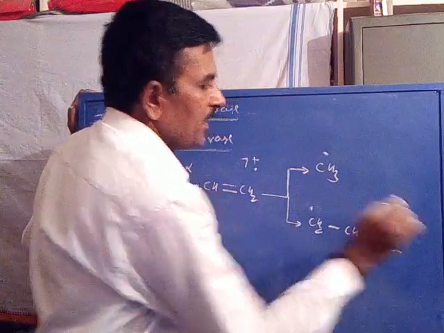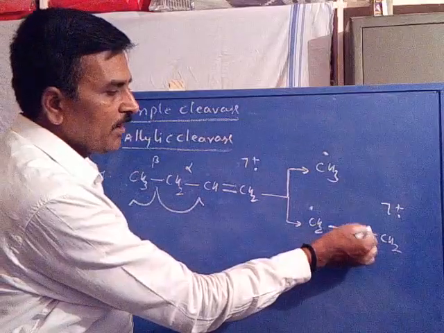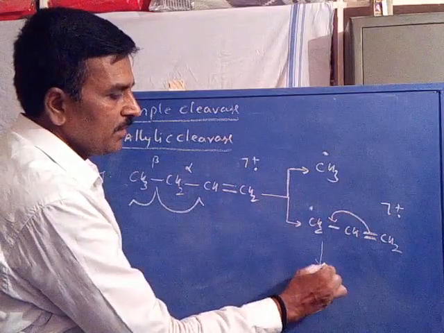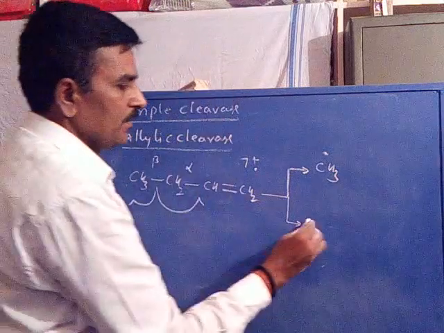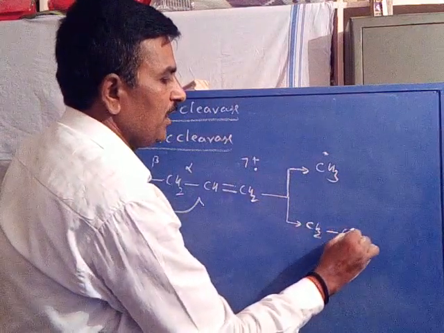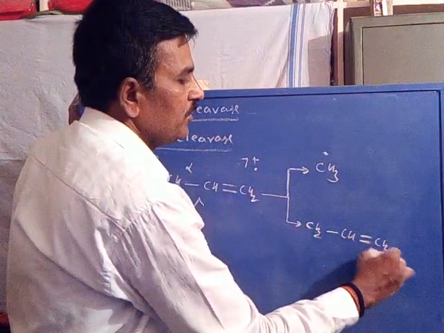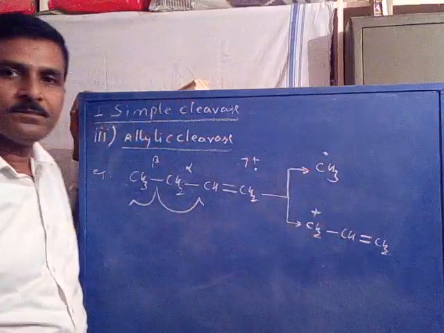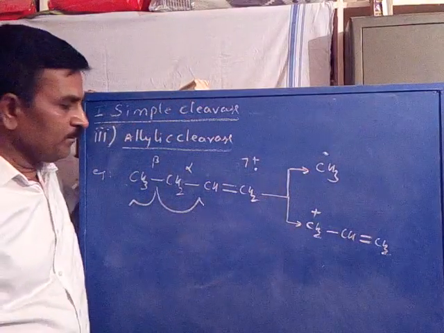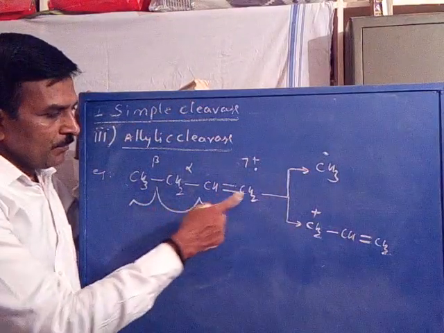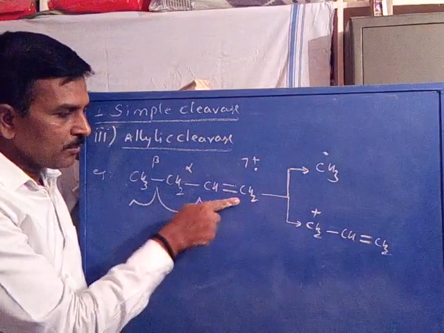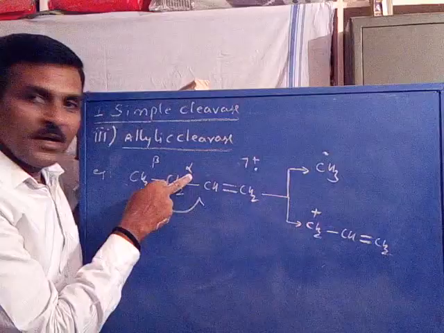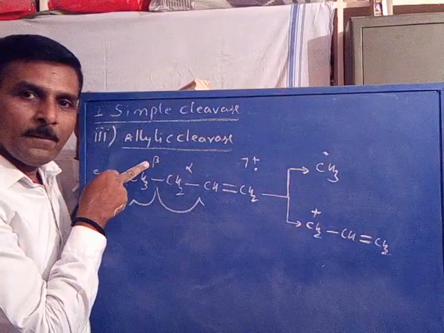This is an ion radical. Now this bond is polarized towards this to give, or I am writing directly, CH2, CH double bond, CH2 as a cation. You observe with respect to the 1-butene molecular ion, with respect to the double bond, the first bond is alpha, the second bond is beta.